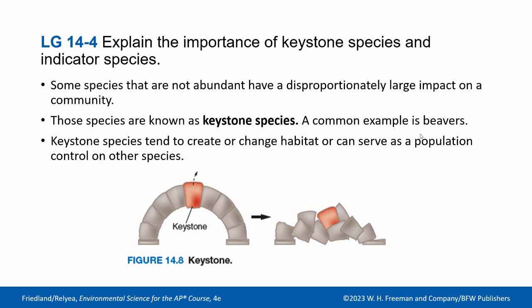Keystone species tend to create or change habitats or can serve as population control for other species. Normally we think of producers as the most important part of our populations, because without producers, nobody else has energy. Keystone species might look at that a little differently, and they say that the trophic pyramids are run from the top down. We've talked about this before, but if you don't have any carnivores going after your herbivores, they're going to overpopulate, eat all their food, and then die, right? That's the same reason why predators need to live on small islands to make sure that everything is balanced.